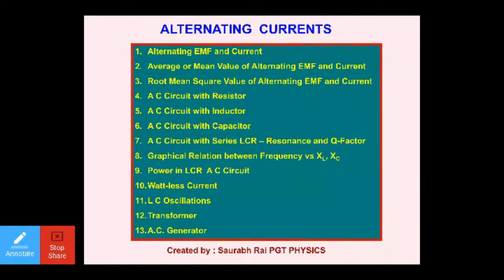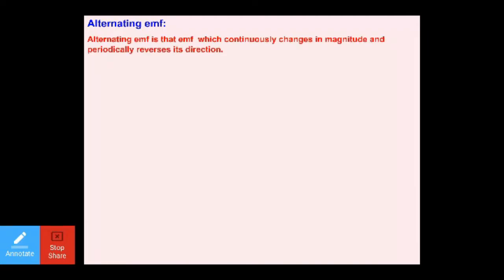Now let us talk about this chapter. These slides are created by me. You know me, I'm Saurabh Rai, PGT Physics. Let us move to the definition of alternating EMF, dear students. The word alternating itself indicates that its value is continuously changing and the direction is reversing periodically. So this is the definition.